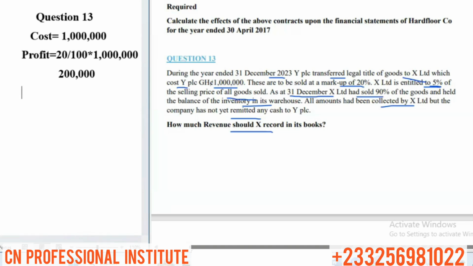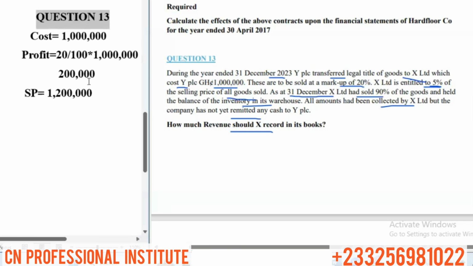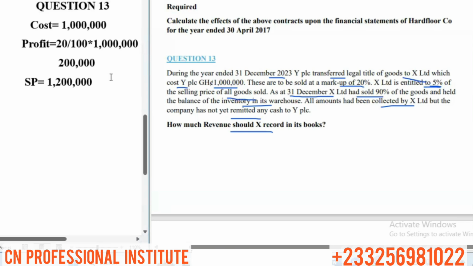So the selling price of the goods transferred is cost plus the profit. That's how we get selling price: the cost plus the profit. So the 1 million cost plus the 200,000 profit gives us 1,200,000. So this is the selling price of goods transferred from Y to X. Now that we have the selling price, let's continue.